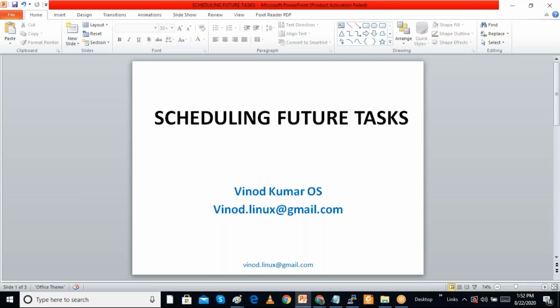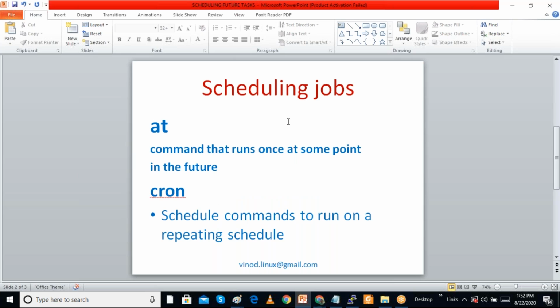So in this session I am discussing scheduling future tasks. We have a requirement of scheduling jobs because sometimes we want to take a backup of a system every day at a particular time, in the night or early morning, and we want that to happen automatically. Or maybe we want to restart a service every day. We are not doing all this manually; we can do it through scheduling commands.